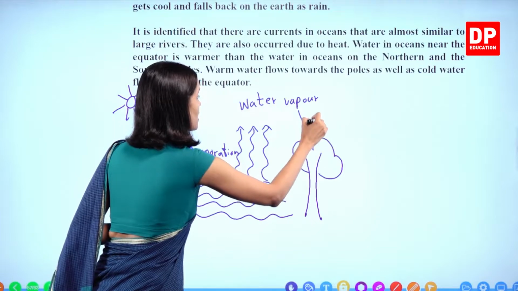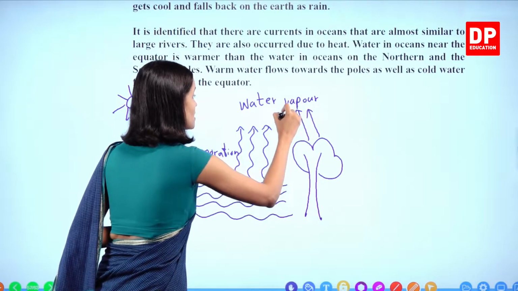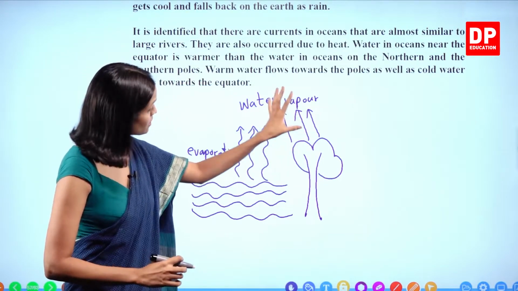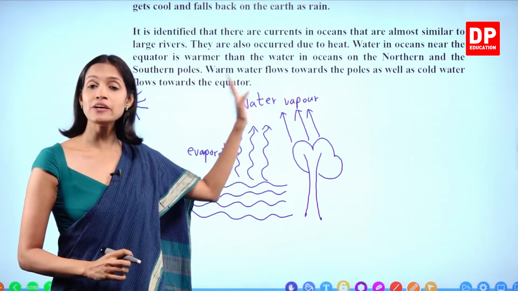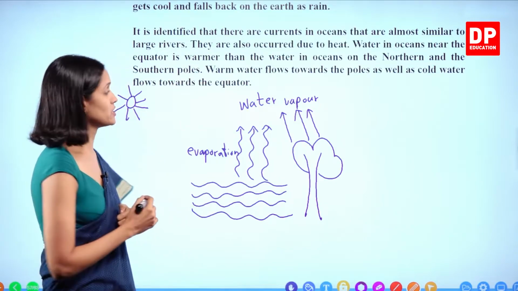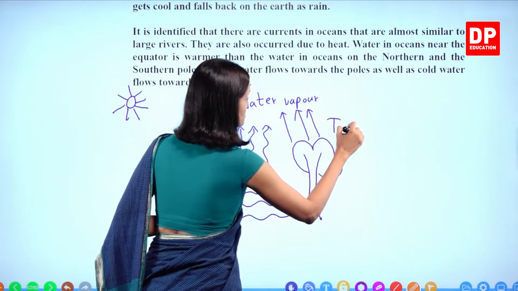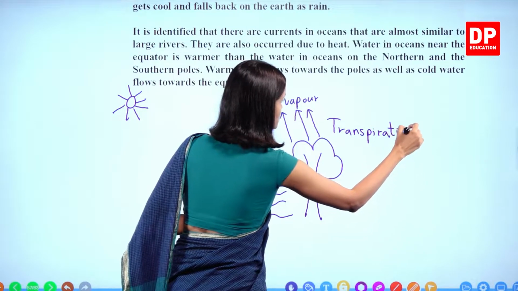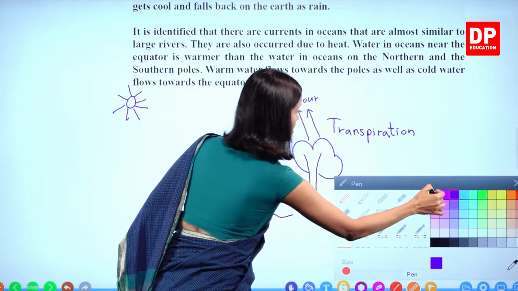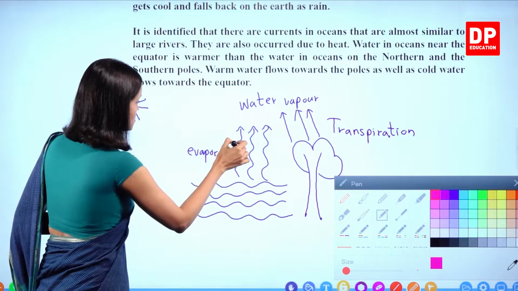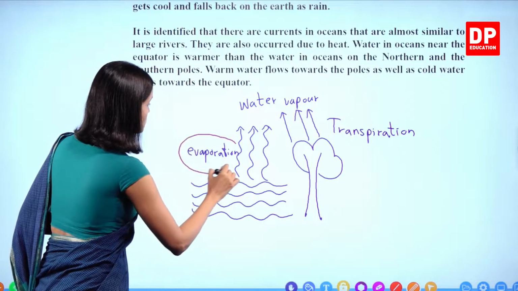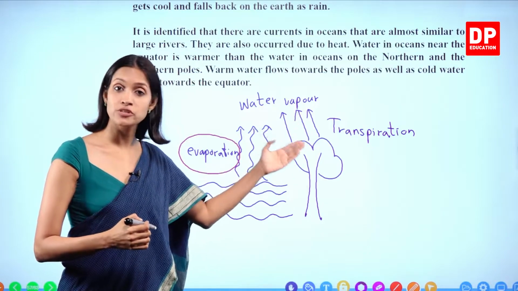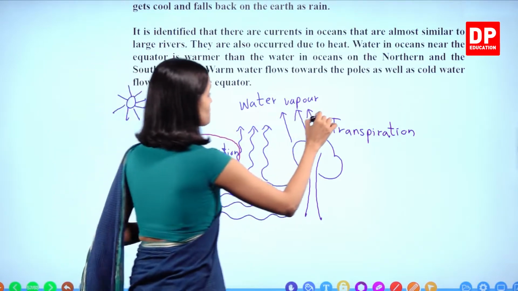Right? So from the plant body also water vapor is given out, and remember this process of losing water from the plant body as water vapor is known as transpiration. Water vapor released from the water body is known as evaporation. Here, loss of water from the plant body as water vapor is known as transpiration.